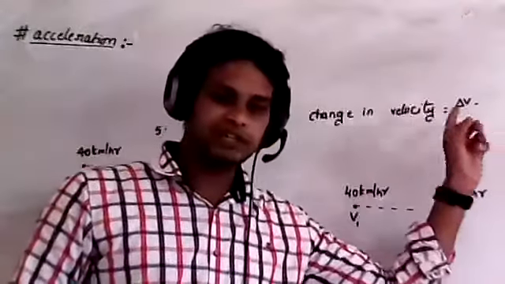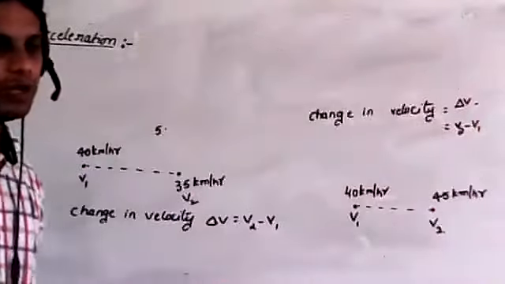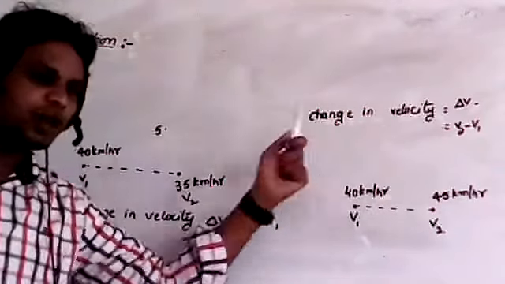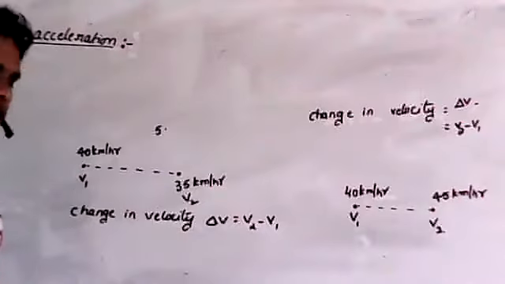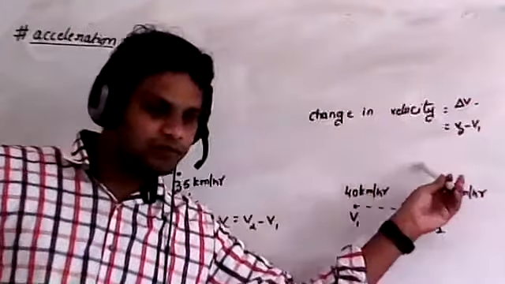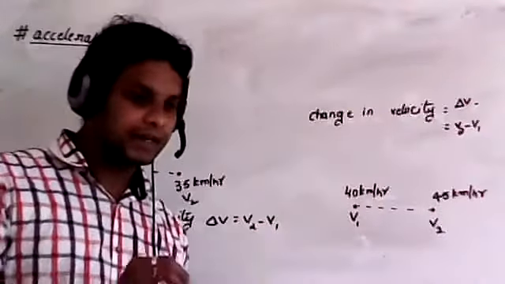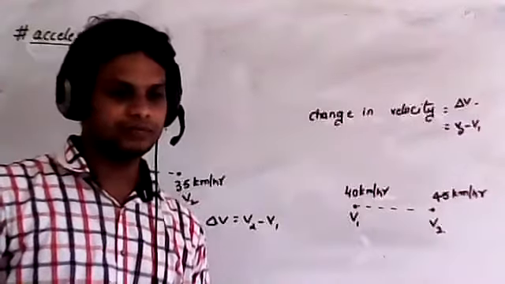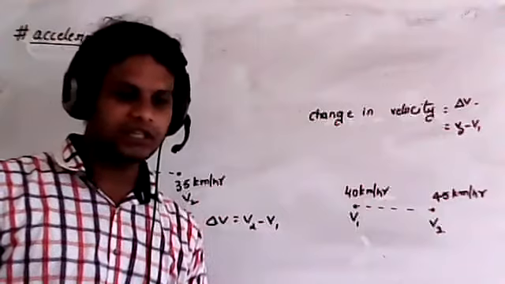In the earlier case, the change in velocity was positive. Whether the change in velocity is positive or negative, I will take the rate of change of velocity.